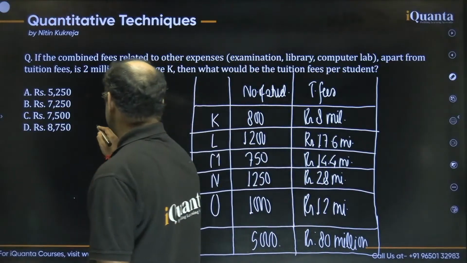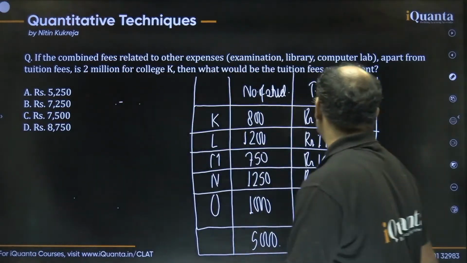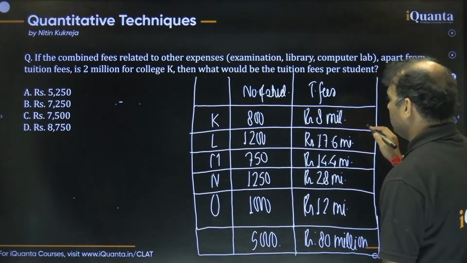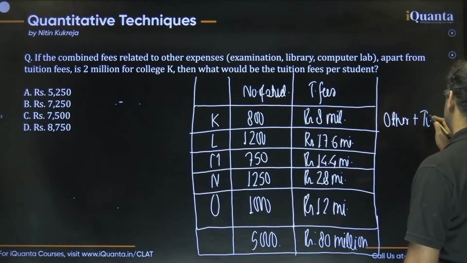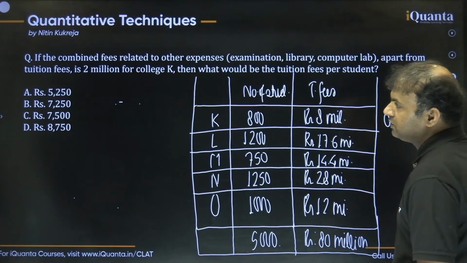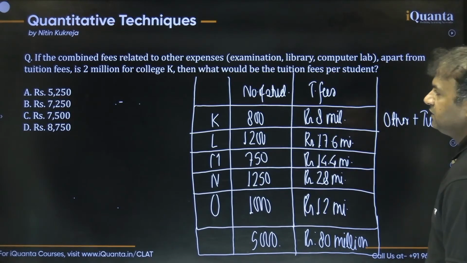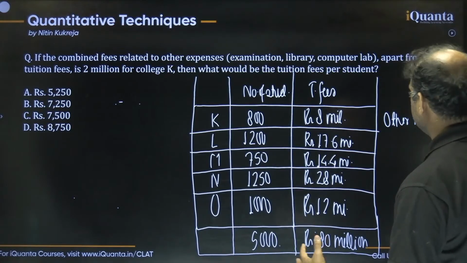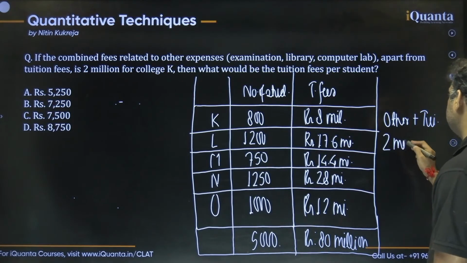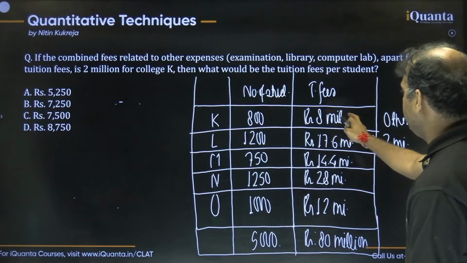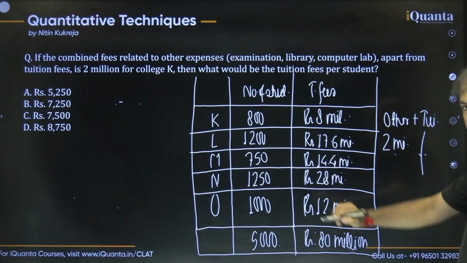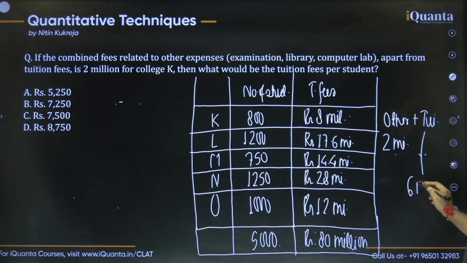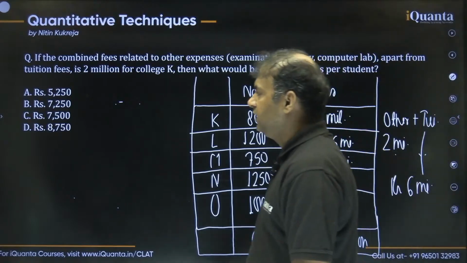Let's write this: other expenses and the tuition fees, and they are talking about college K. So other expenses plus the tuition fees, and that fees is coming 8 million, you can see that, right. Then they are saying the other expenses are 2 million, so let's find the tuition fees. Very obvious, guys: 8 million should be 2 million plus tuition fees, so 8 minus 2 should be 6 million rupees. Pretty simple, right. So the answer is 6 million.